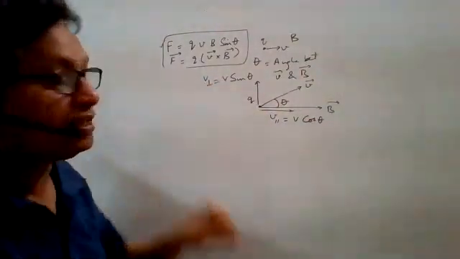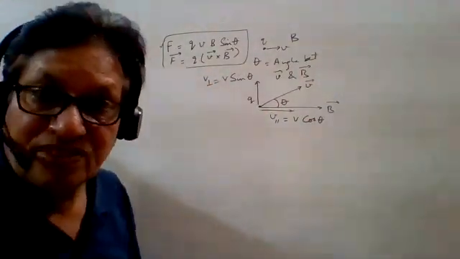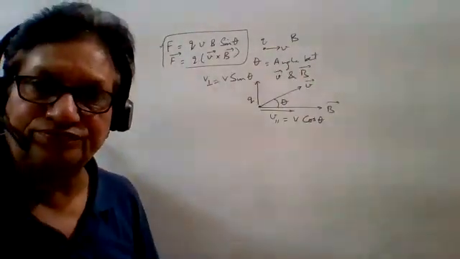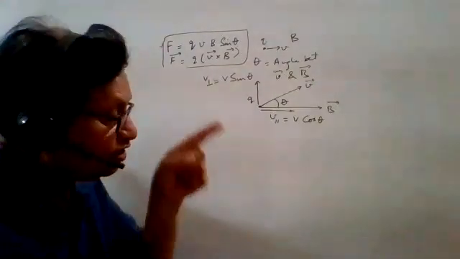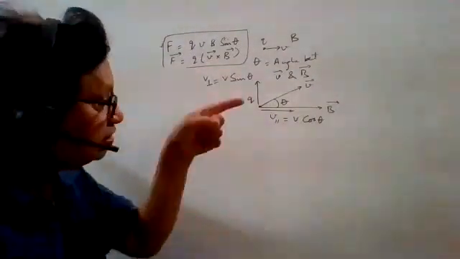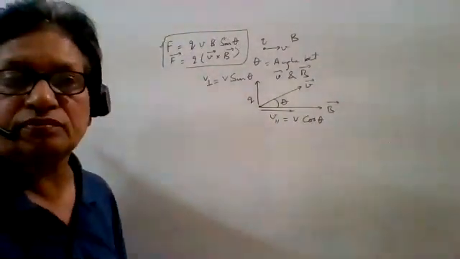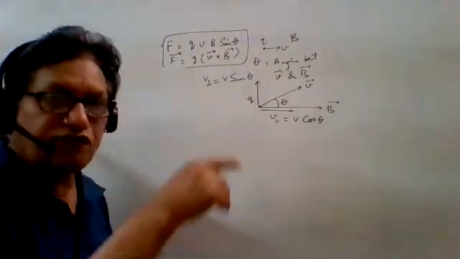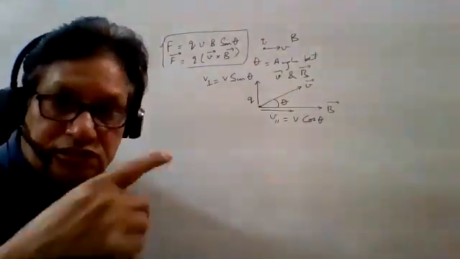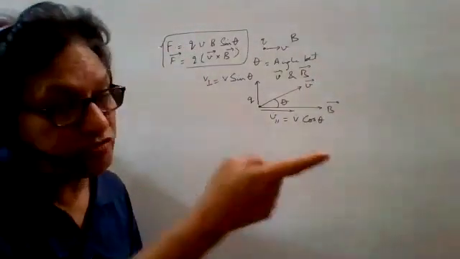Now think about the perpendicular component, theta 90 degree. There is a circular path. Now you combine these two, what will happen? It is moving in a circular path also. It is moving in the forward direction also, like a spring. It is in circular motion as well as in forward direction.